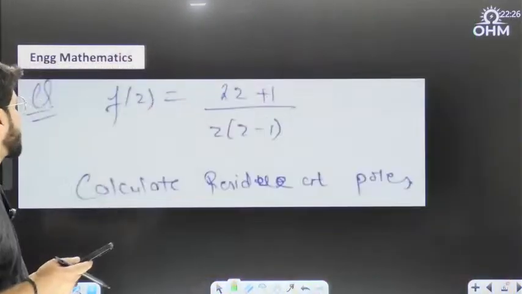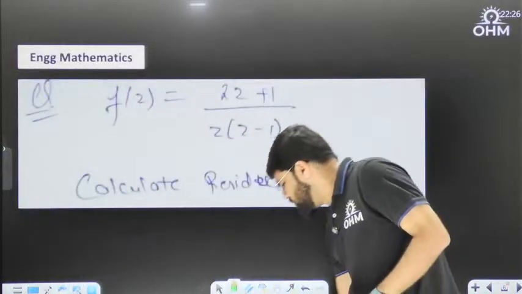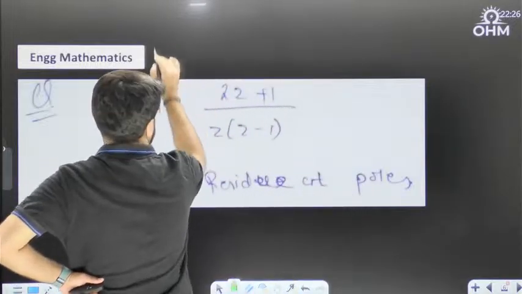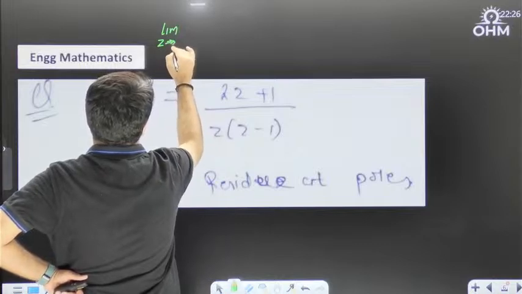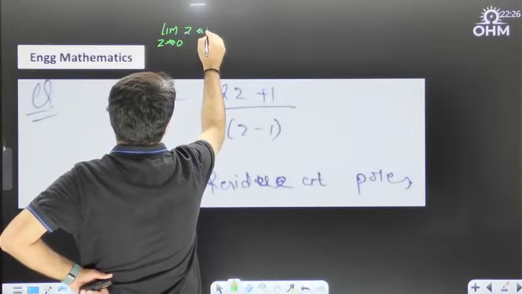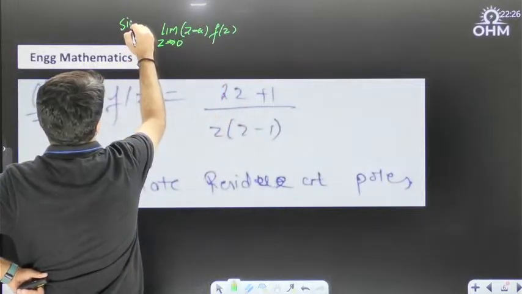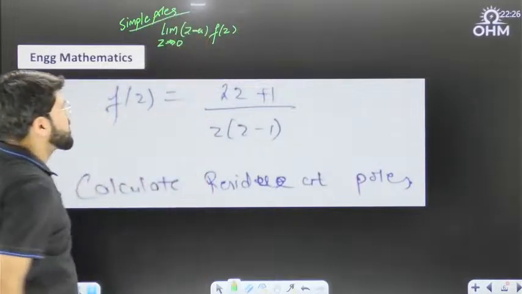Yeah, a very basic question. Calculate the residue at the poles, and both the poles are simple in nature. The residue formula you are going to use is the limit of z tending to a of (z minus a) into f(z), because both the poles are simple in nature, first order poles.